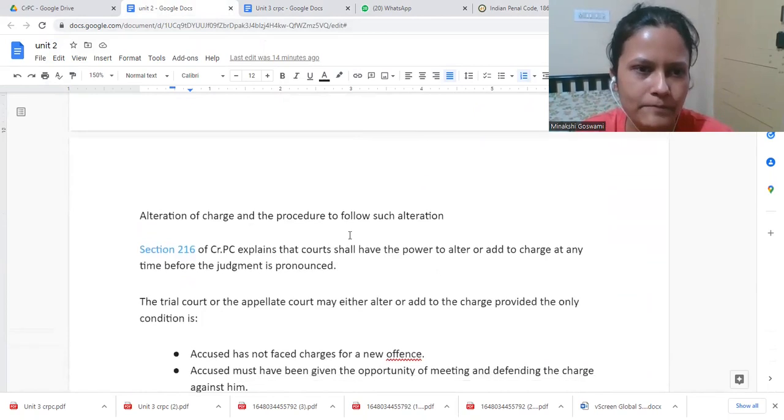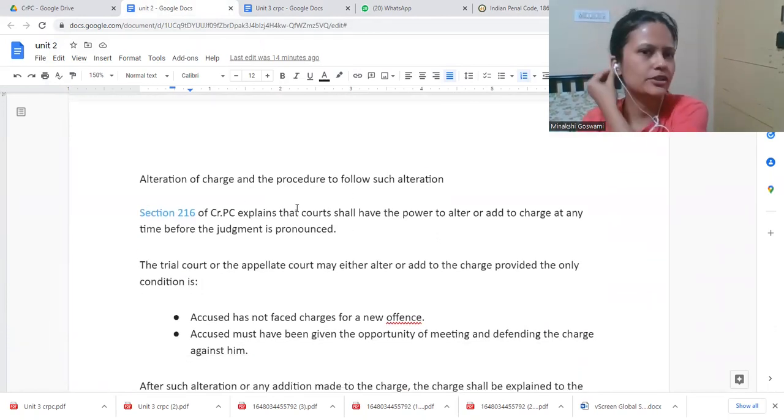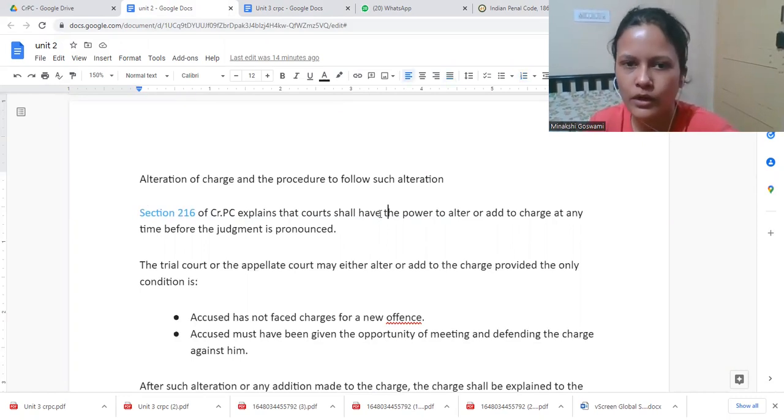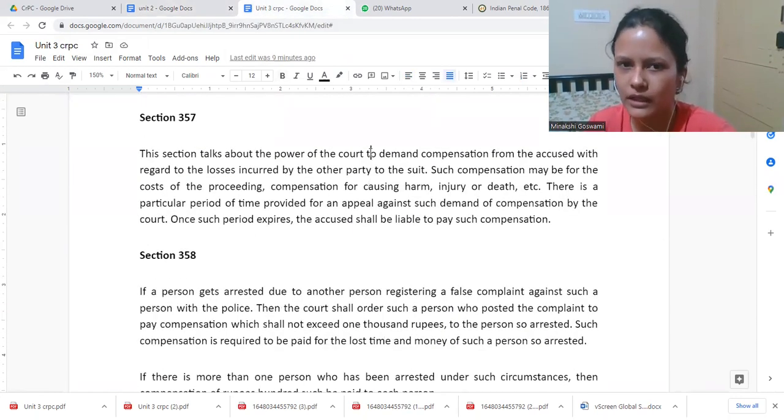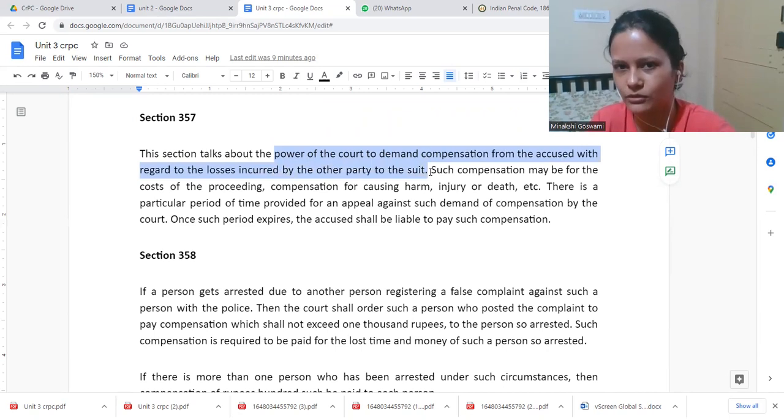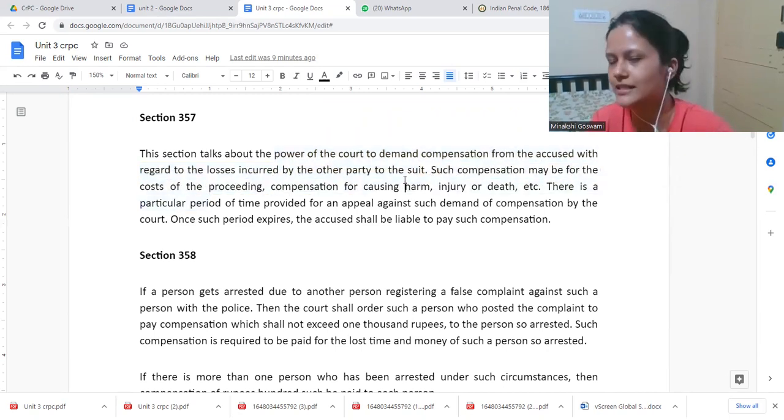Okay, madam. Yeah. So additional charge and procedure to follow, any alteration. So the court shall have the power to alter or add charges. Yeah. So the court can demand compensation from the accused, and this section tells about the power of the court to demand compensation from the accused with regard to losses incurred by the other party to the suit. Such compensation may be for the cost of the proceeding, etc.